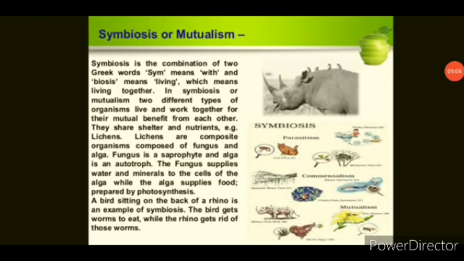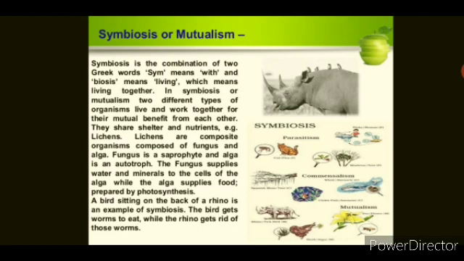Now, symbiosis, also called mutualism, in symbiotic plants. The plants which live in association with other plants and share shelter and nutrients are called symbiotic plants. This association between two different plants is called a symbiotic association or relationship. Both the plants benefit from a symbiotic association.